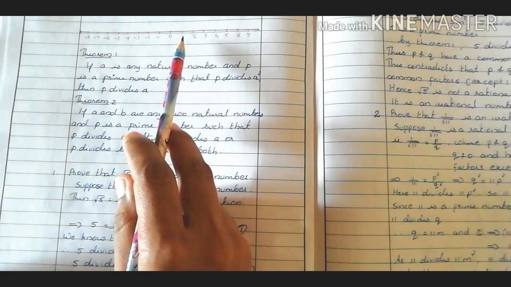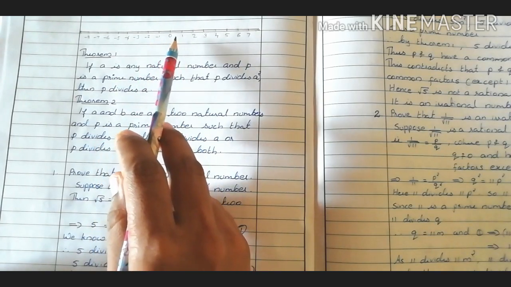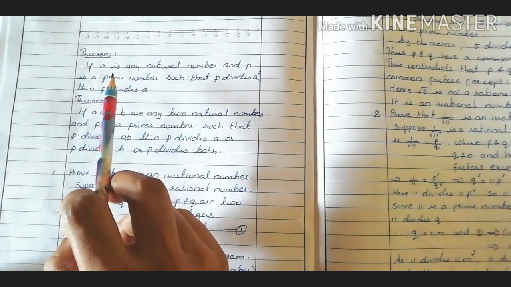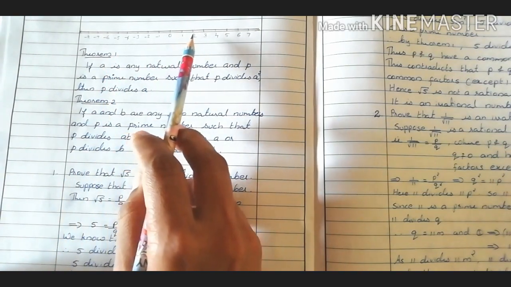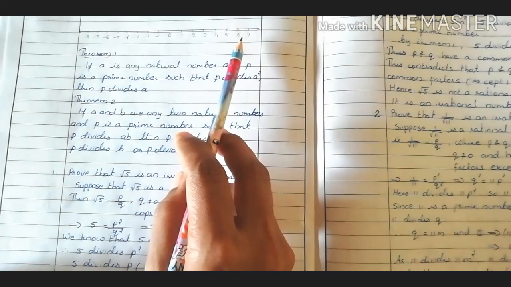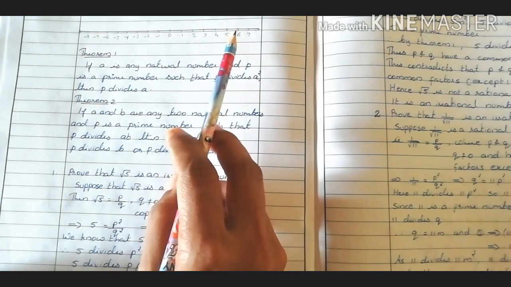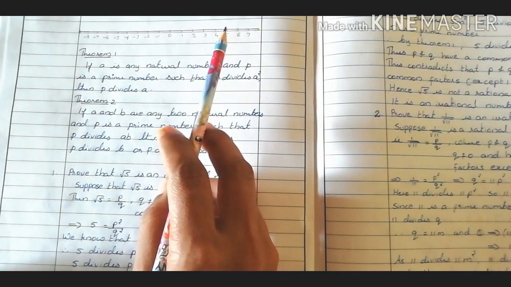Can you see any other number on the number line? Yes, if you pick all the integers from this number line, there exist more numbers.